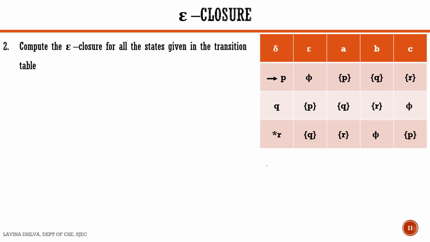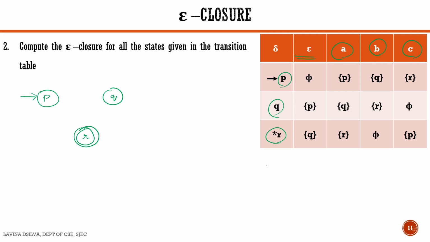We can see that there are three inputs, A, B and C. Then there are epsilon transitions. And there are three states, P, Q and R, where P is the start state and R is the final state. So we have state P, then state Q, and then state R. This state R is the final state.